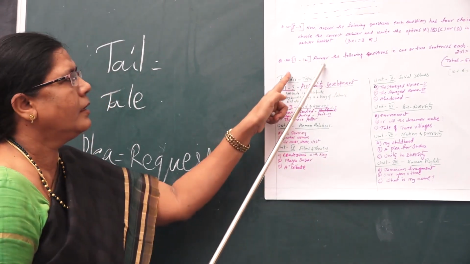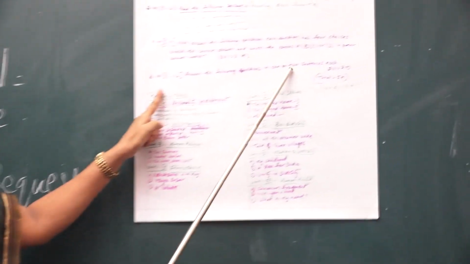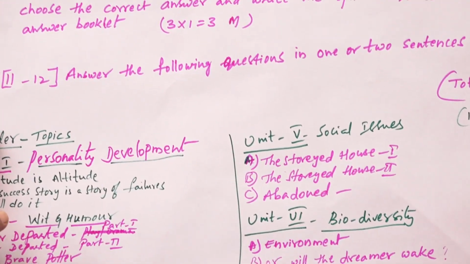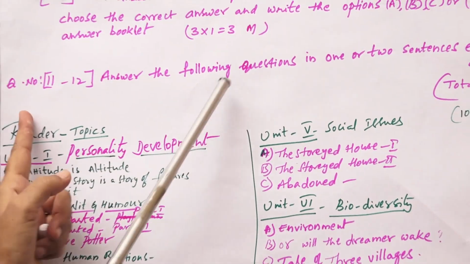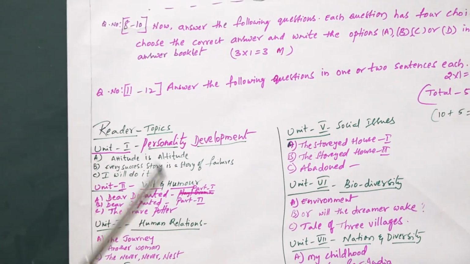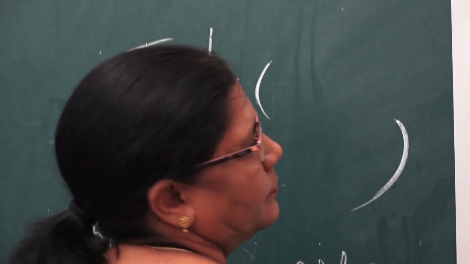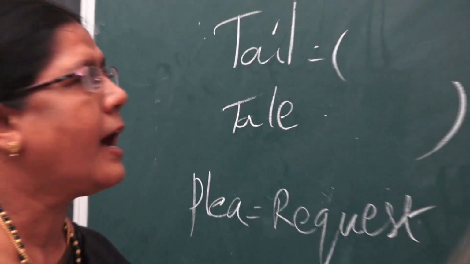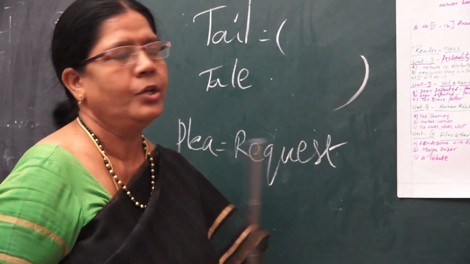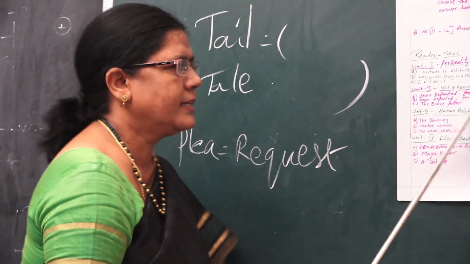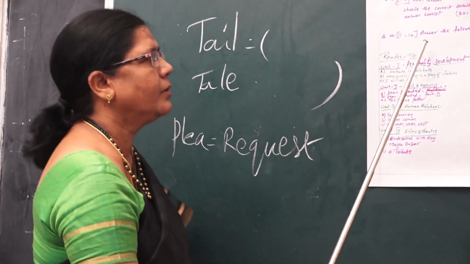Next, let's go to answering the questions in 1 or 2 sentences. In English, children usually have the bad habit of copying text from here to here. They just write, but we don't find the answer in it. You have to recollect your lessons once, then attempt the questions.